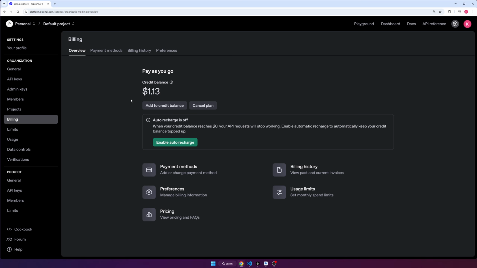Sometimes you'll set up a key and use it and then it doesn't work. That's probably because you have no credits to actually spend. So that's it. Make sure you do that and you're good to go.